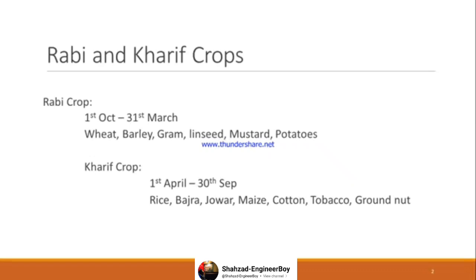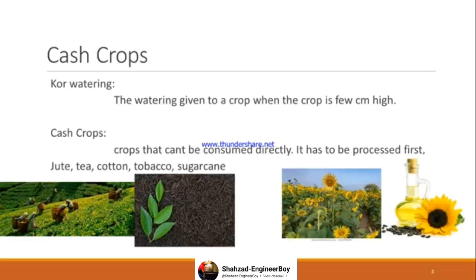We will start with Rabi and Kharif crops. Rabi crops start on 1st October and last till 31st March, so they are winter crops. They are wheat, barley, gram, linseed, mustard, potatoes. Kharif crops start from 1st April and go up till 30th September. They are rice, bajra, jowar, maize, cotton, tobacco, groundnut. Kharif crops are called summer crops.